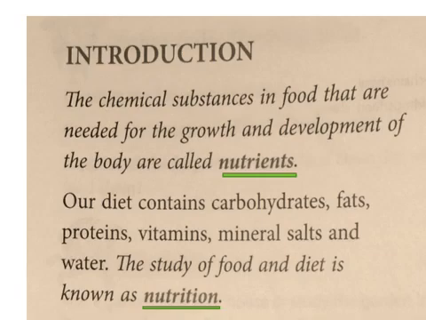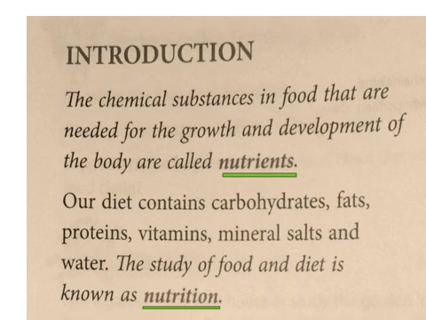Those components are called nutrients. So let us see what nutrients are. The chemical substances found in food that are needed for the growth and development of the body are called nutrients. Understand?